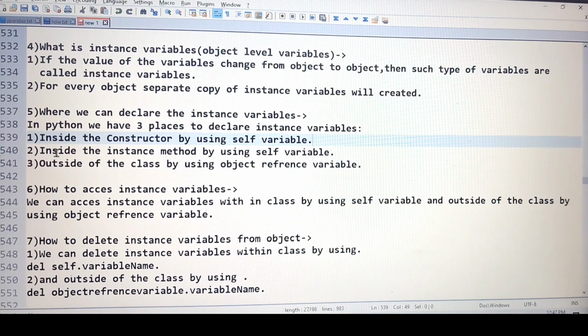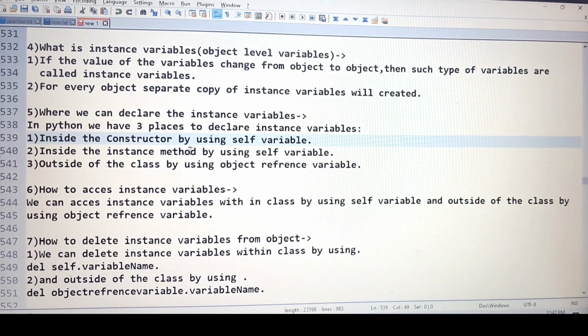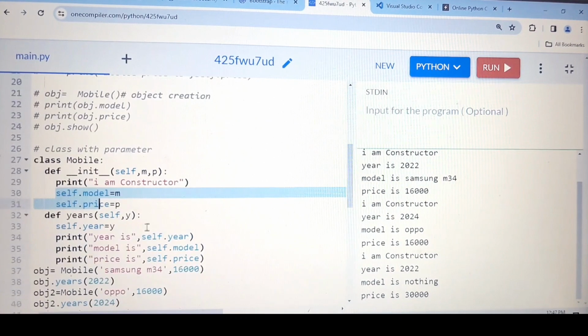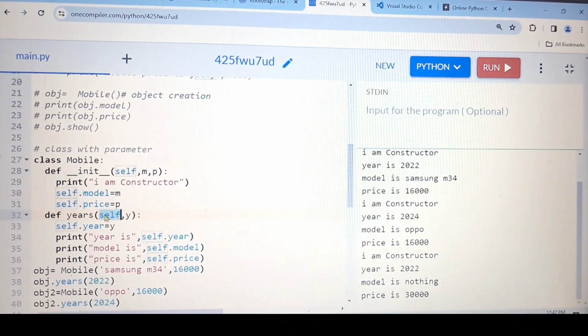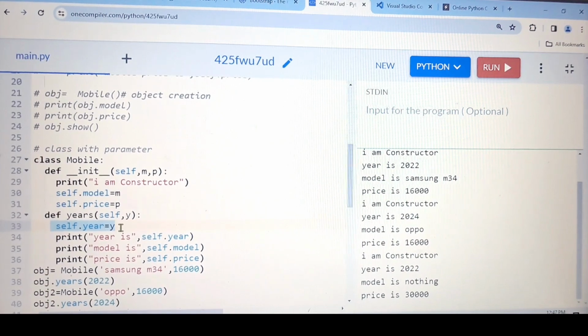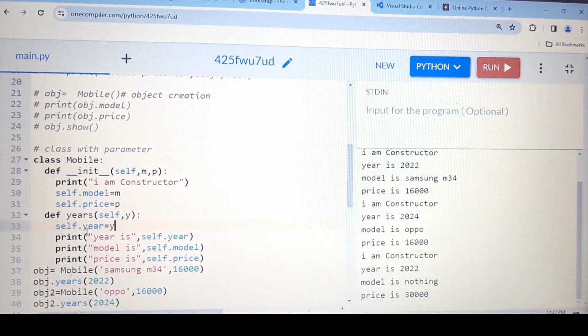As I told you, if a method has the self keyword, it means that method is an instance method. Here, this is the instance method because we are using self, and inside the instance method we can use the self variable, which is nothing but the instance variable.